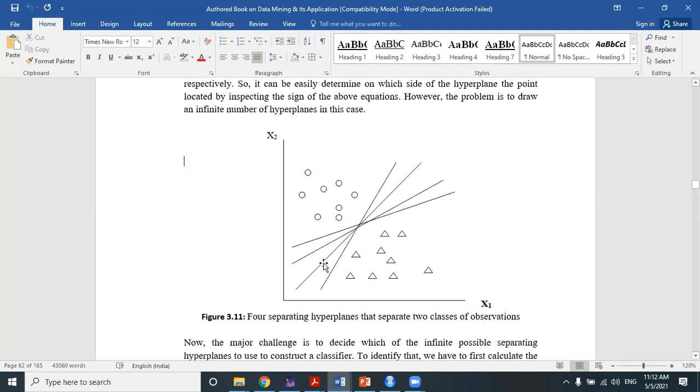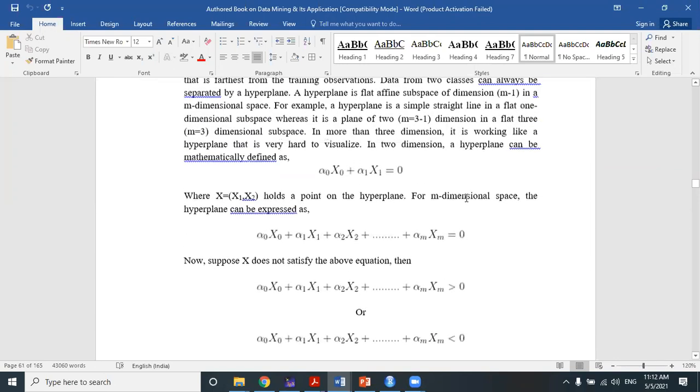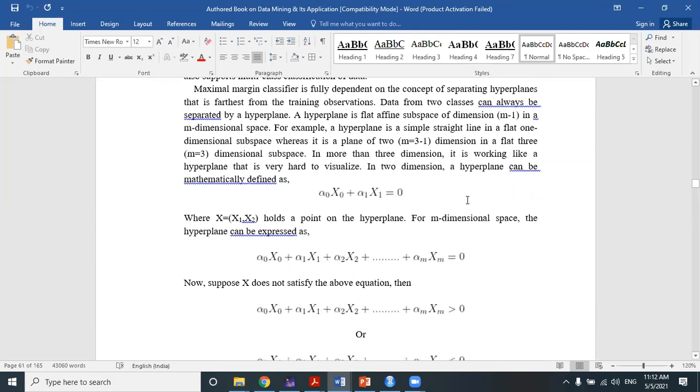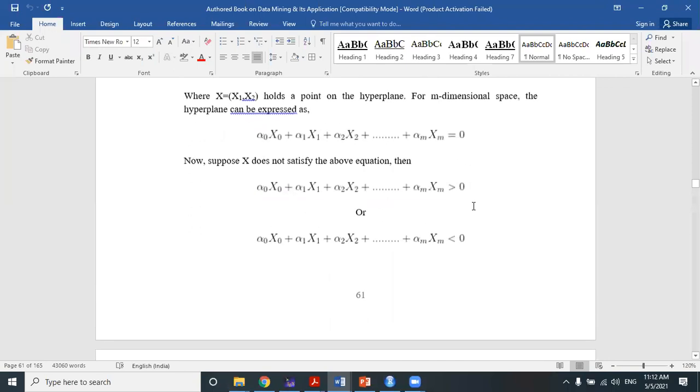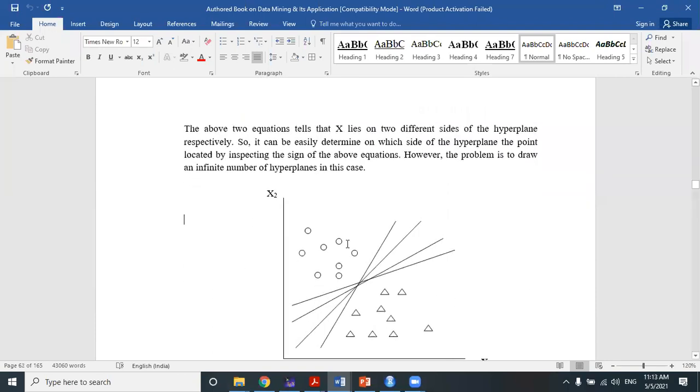Right. And when the hyperplane, so I already told you, a hyperplane in m dimension is nothing but a hyperplane of m minus 1. So if the hyperplane is working in an m dimensional subspace, then the dimension of that hyperplane will be m minus 1. That I already told you in the last class. So hyperplane is nothing but a flat affine subspace of dimension m minus 1 in an m dimensional space. And if the hyperplane is working for obviously one-dimensional data, we are not interested in one-dimensional data.